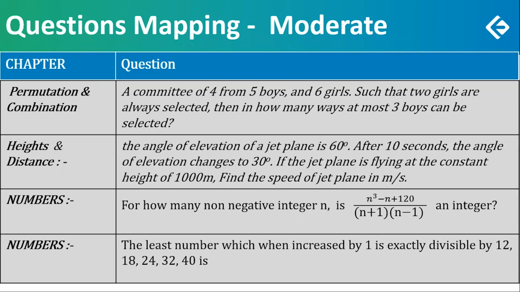The only problem was in the data: the direction of the jet plane is not mentioned. Whether it is coming towards the observer, crossing him, and then making these angles, or whether the plane is flying away from the observer from one side. Just because of that, the answer, of course, is that it cannot be determined. So that was the only catch in this.